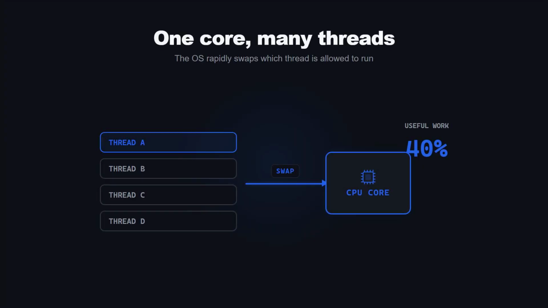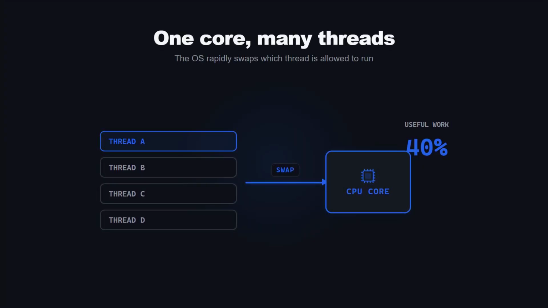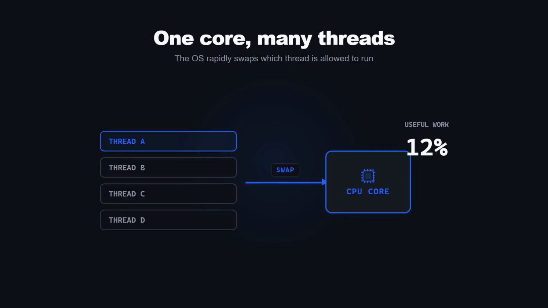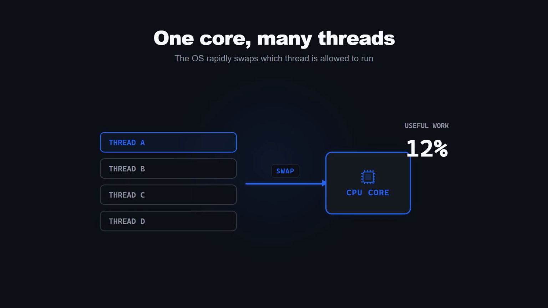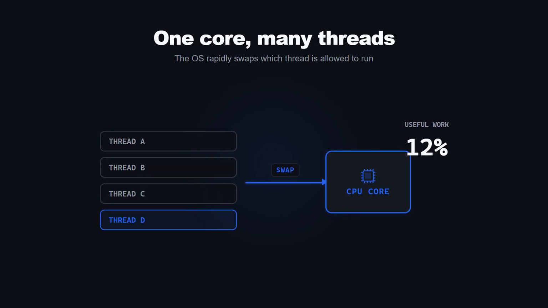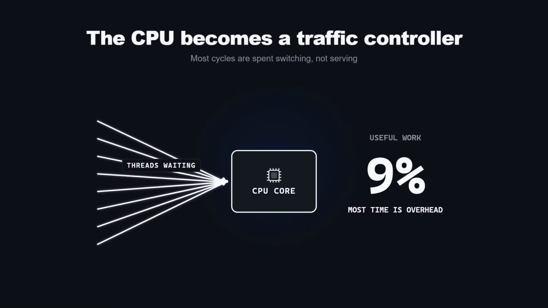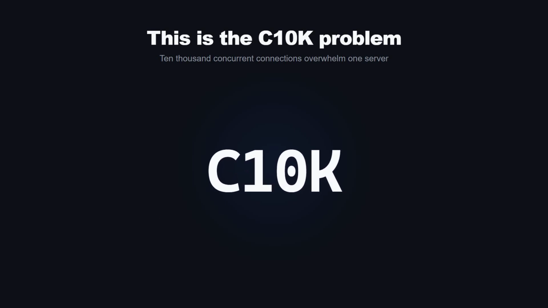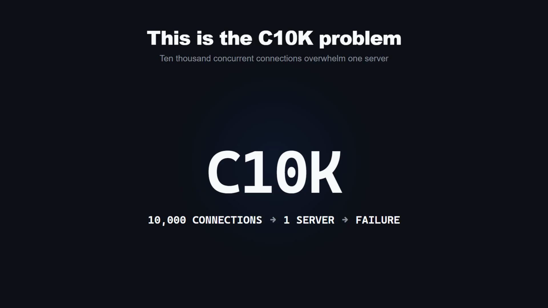Then there's the CPU. A core runs one thing at a time. To fake parallelism, the OS keeps switching between threads, saving one thread's state, loading the next. At 10,000 threads, the CPU burns most of its cycles just swapping context, not serving anything. This has a name, the C10K problem. 10,000 concurrent connections, one server, falling apart.